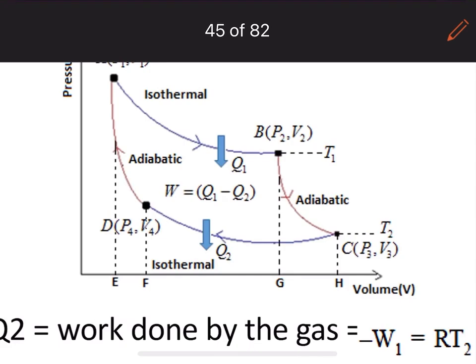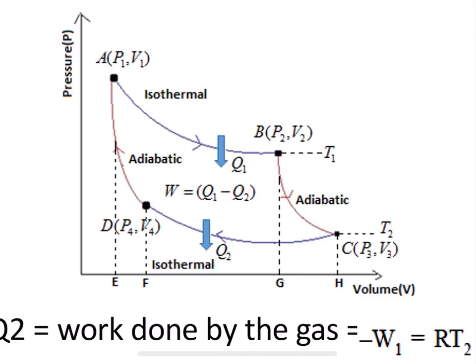This is how we are going to write the schematic representation of Carnot's engine. First, let me explain this. This is a curve, let me call it AB, and this curve is isothermal. The process taking place between A and B is an isothermal reaction.